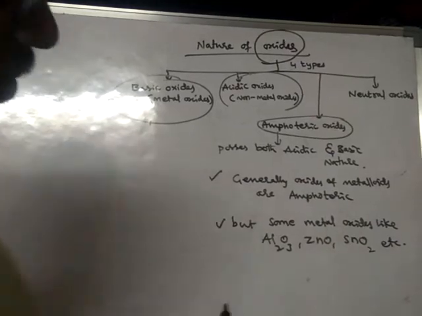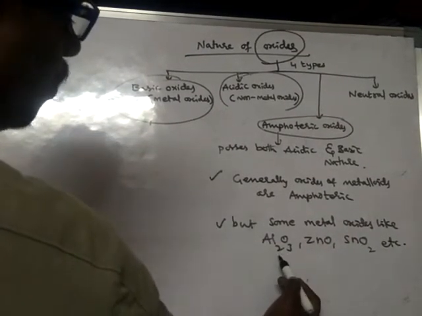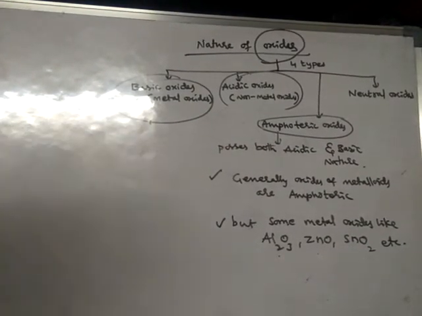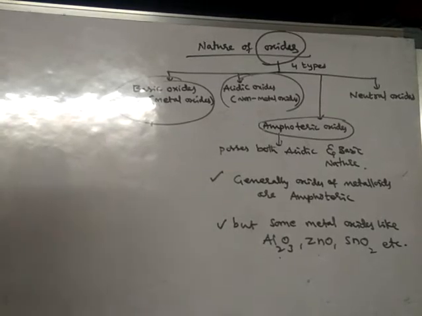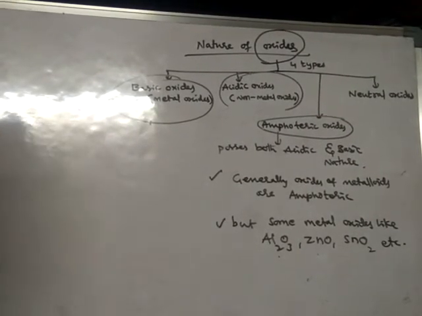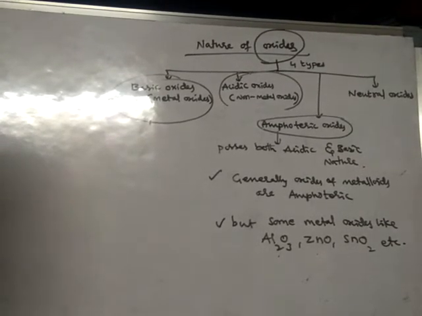Generally metal oxides are basic in nature, but some metal oxides like Al2O3, zinc oxide, SnO2, etc., show amphoteric nature. That means they possess both acidic as well as basic nature.